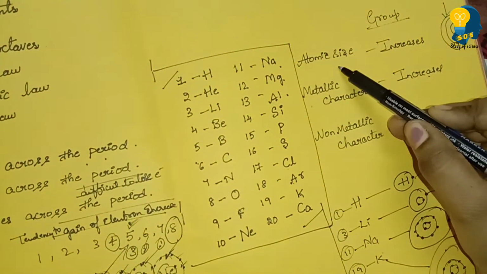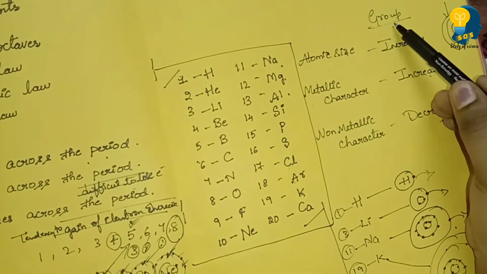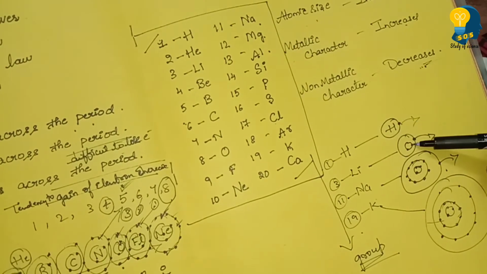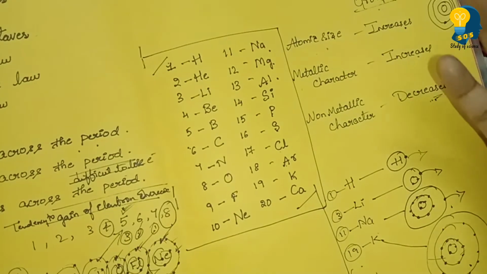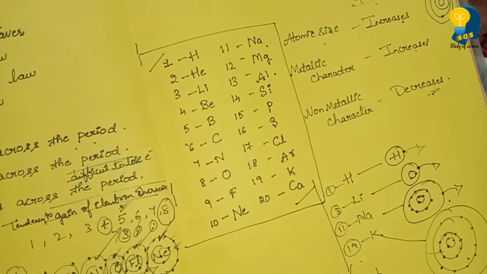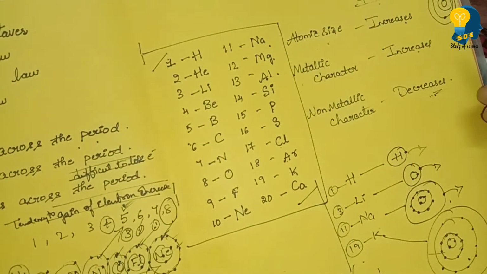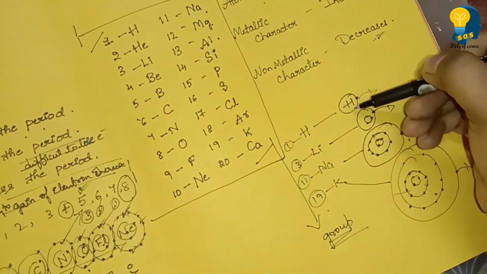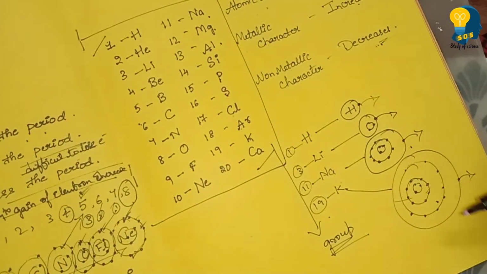I've taught you atomic size. When I talk about atomic size, down the group atomic size increases. Why? New shells are being added. 1 shell, 2 shell, 3 shell, and then the 4th shell. New shells are being added, so atomic size increases. Next, metallic character increases. Why? What is meant by metallic character? Tendency to lose electron. Here, the tendency to lose electron increases. You can see it is easy to lose 1 electron, right? In each and every element, it is very easy to lose the electron.